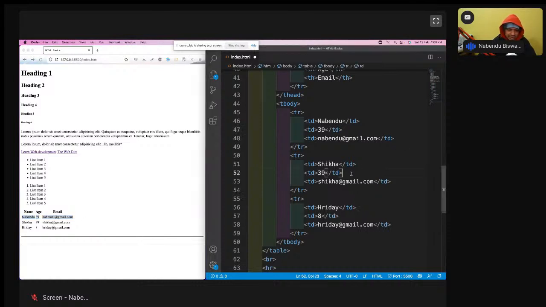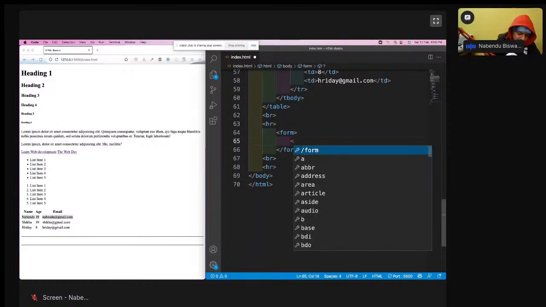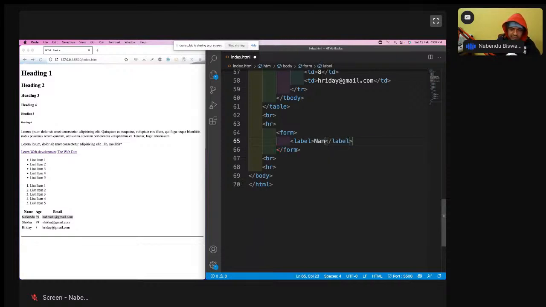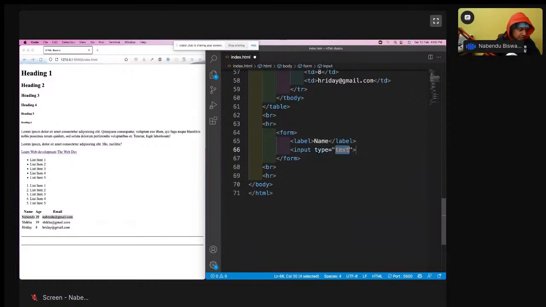So we are going to learn about the form tag, because the form tag is very important. In a form, we have a lot of input tags, and they always come in combination with a label. So I'll write a label as name, and I'll have an input of type text, with name equal to name.